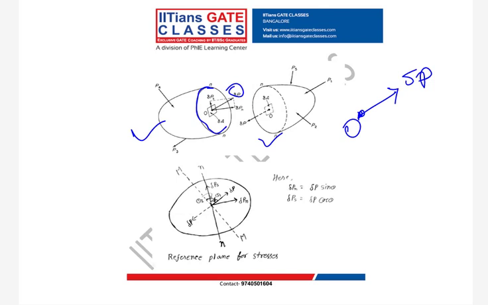Now tell me guys, if I change my plane, instead of this N, to this new plane MM, will this delta P change at this point O? It will not change. Your resultant force direction will remain the same. But what will change? That we have to understand. This is my free body diagram.